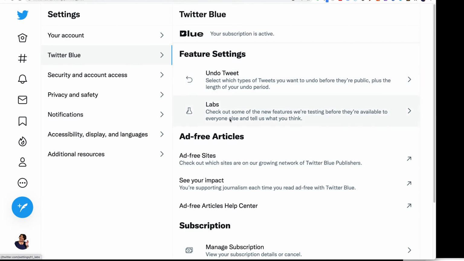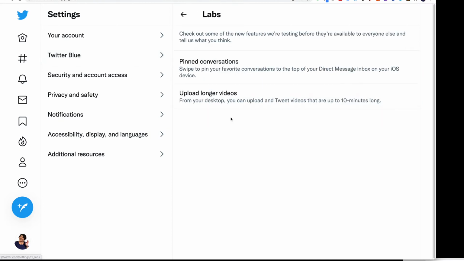One of my favorite features is the access to the labs. You can pin conversations in your DM. That may be important for you depending upon what you've got going on in your DMs. But for me, the ability to upload longer videos from desktop, not from your phone right now, up to 10 minutes long.